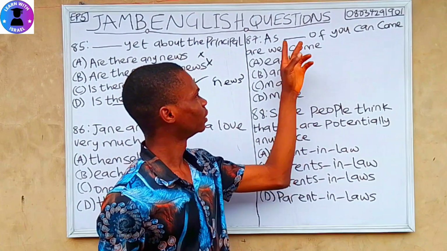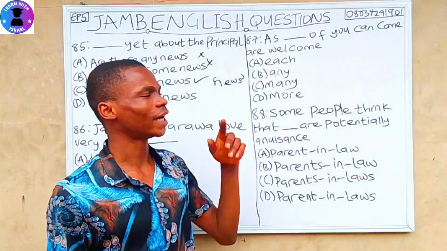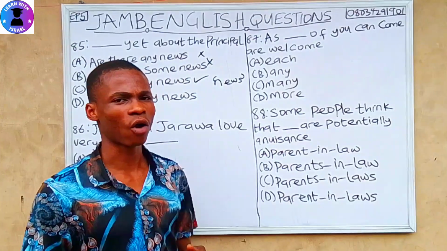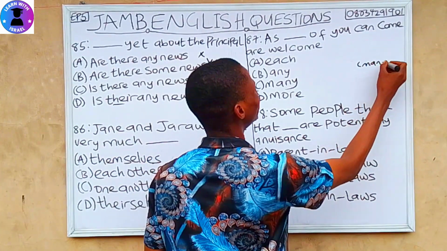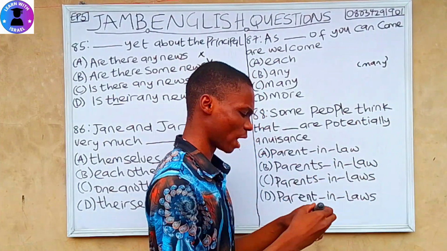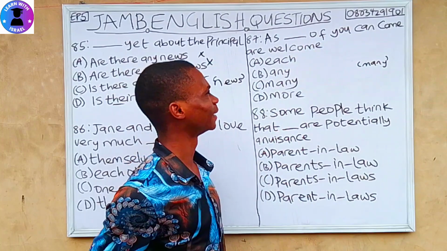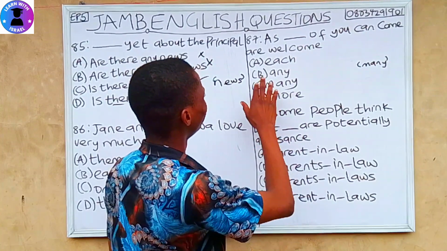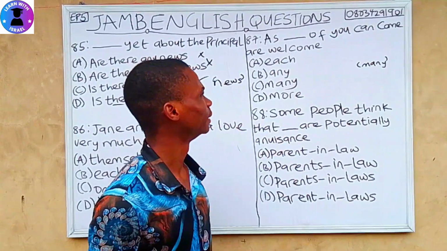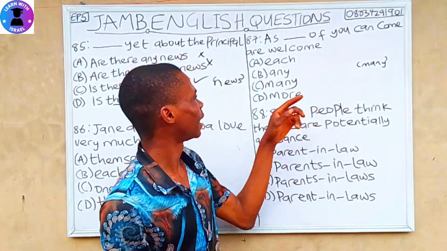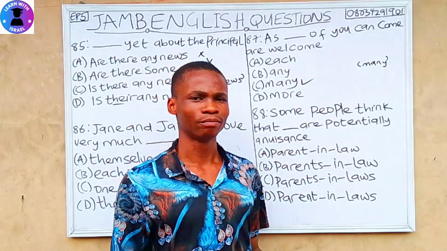The expression says "as dash of you can come are welcome." The word that fits is "as many of you that come are welcome," because many denotes a large number of people. If you check the other options, "as each of you can come" is grammatically incorrect. B, "as any of you," and "as more of you" are all wrong. The correct answer is "as many of you," because many denotes a quite large number of people.